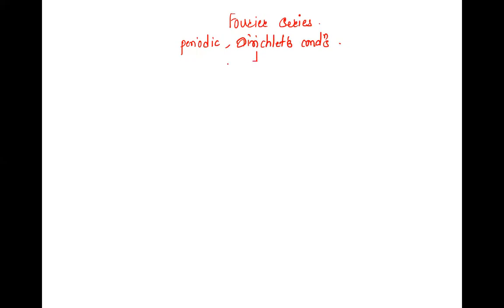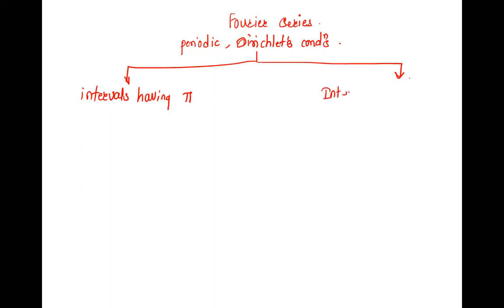And whenever it is a Fourier series, there are two types of intervals. First is intervals having pi's, and second type is interval having L, or you can say numbers, right? So if it is pi, there are three types we have seen.